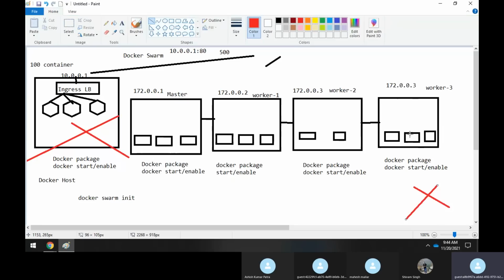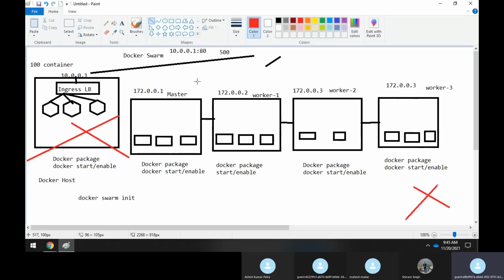What is happening is that whatever these 30 containers are which are running will get shifted to the other working nodes, or it can even get shifted to the master node also. Anything could be possible. Wherever there is less load or fewer containers, Docker Swarm will try to recreate these 30 containers there. So when this machine goes down, the containers will get recreated in the other nodes.